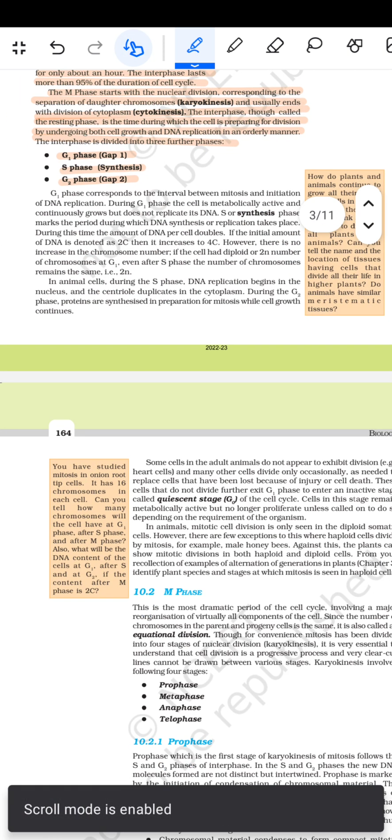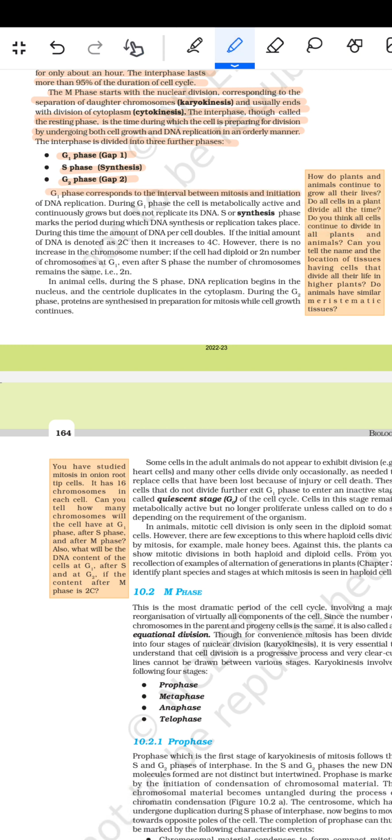इसके बाद फिर आता है कि G1 phase corresponds to the interval between the mitosis and the initiation of the DNA replication. In the G1 phase, the cell is metabolically active and continuously grows but does not replicate its DNA. S or the synthesis phase marks the period during which the DNA synthesis or the replication takes place. During this time, the amount of the DNA per cell doubles.